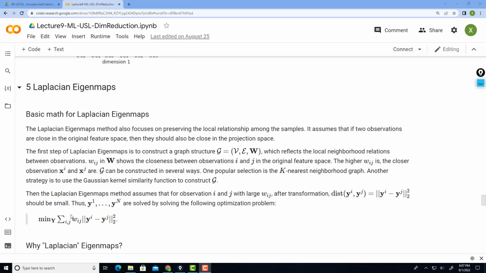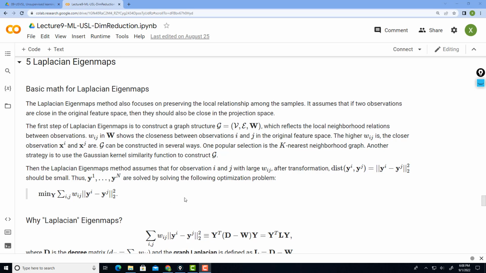So this Wij is computed based on the k-nearest neighbor distances. If the k-nearest neighbor distance is smaller, meaning the points are more similar, then W is higher. And if they do not belong to the k-nearest neighbors of each other, then W is equal to 0. So you don't need to worry about how far apart the reduced representations are. So that's the formulation. And why do the authors call it Laplacian eigenmaps?